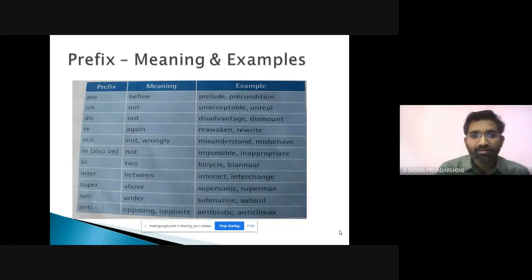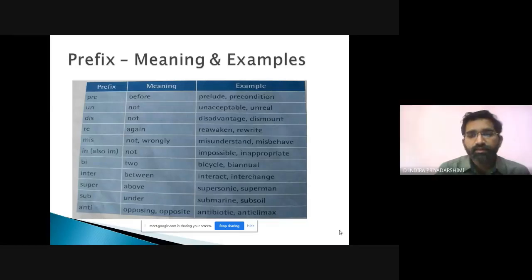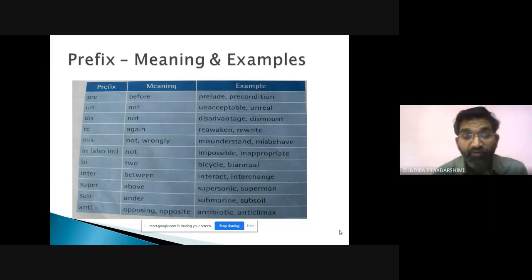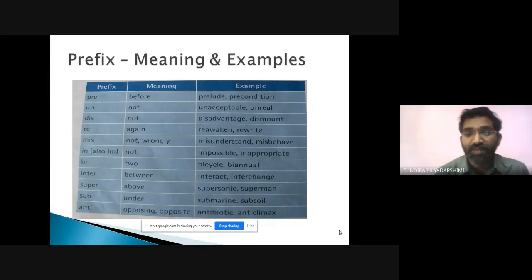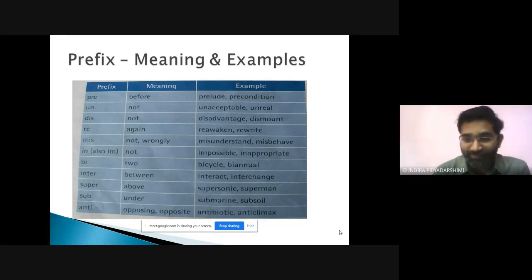Superposition. Now we have sub. Sub means under, means lower. Here we have submarine, which goes under the water, and subsoil means under the ground. Could you tell some more with sub? Subway. Substitute. Subhead. Sub-junior. Subcontinent. Wonderful.